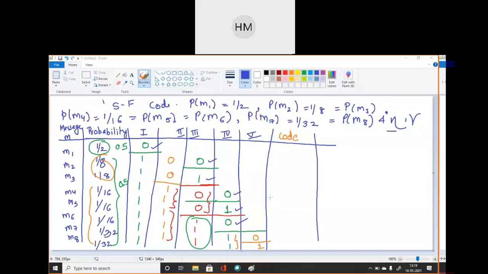So, is it clear? Remaining students, those who are attending first time this Shannon-Fano code. So now my code has been generated and the value of this code I will write over here. First code और किसी और का कोई different partition है, so please mention me the code in the chat box. First code is 0. Okay, student. Then it is 100. Then 101. If some other is there, please mention in the chat box. Other way of coding.